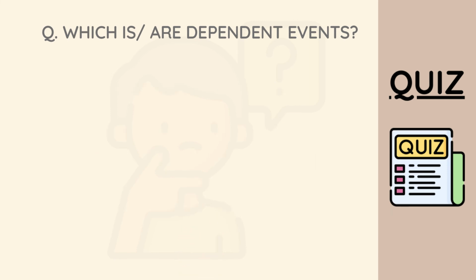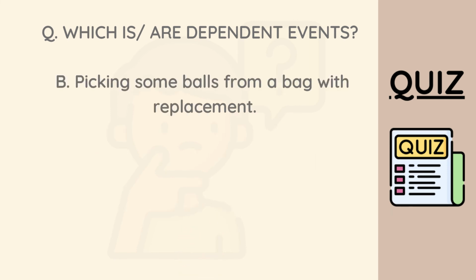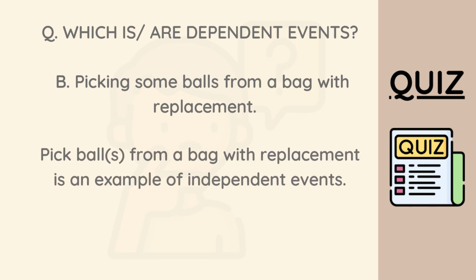Option B states picking some balls from a bag with replacement. As we explained in the last few videos, when you perform your experiment with replacement, especially picking balls from a bag containing a larger number of balls, you have an independent event. So option A is an independent event, option B is also an independent event. So the first two options are out of it.